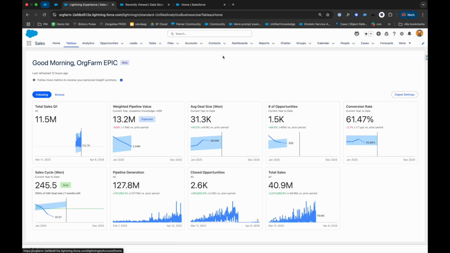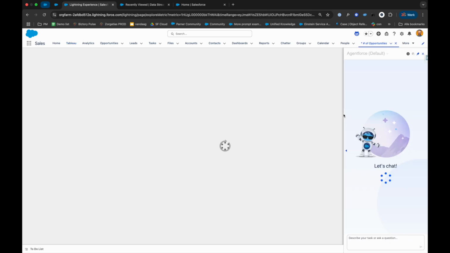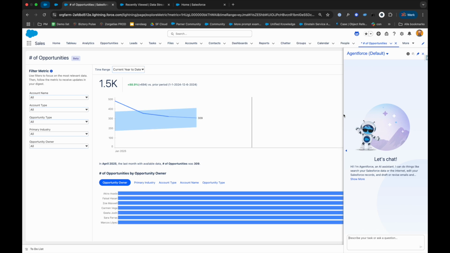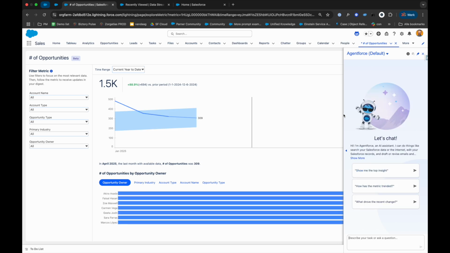Now, for example, I am here monitoring the number of opportunities we are having for this year, but I want to adjust the time range of one specific metric. I can just easily click on the drop down of the metric, click, explore, and filter, and I have the flexibility of adjusting quite a few things about my predefined metrics.